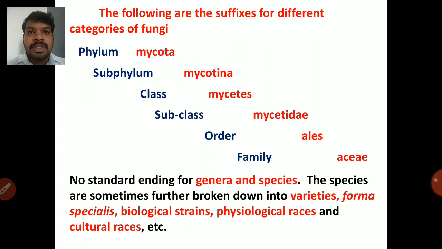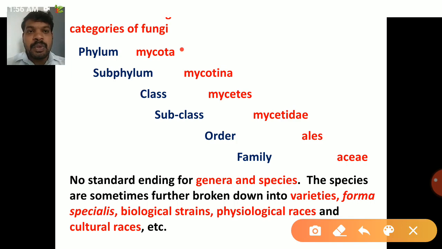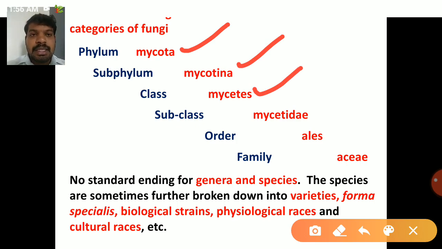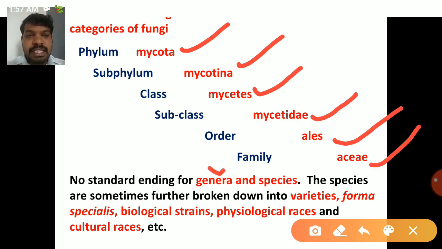First of all, phylum always ends with mycota. Subphylum ends with mycotina. Class ends with mycetes. Subclass ends with mycetidae. Order ends with ales. Family ends with aceae. So there is no standard ending for genera and species.